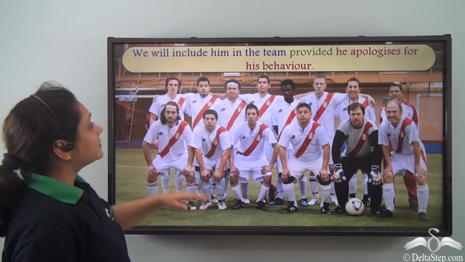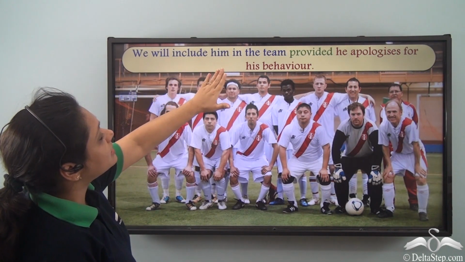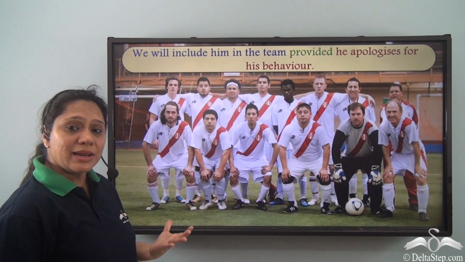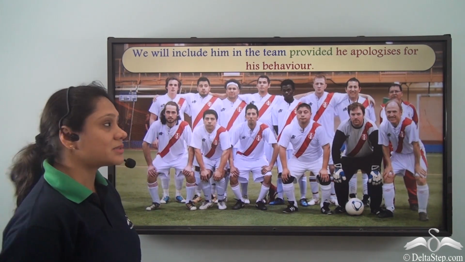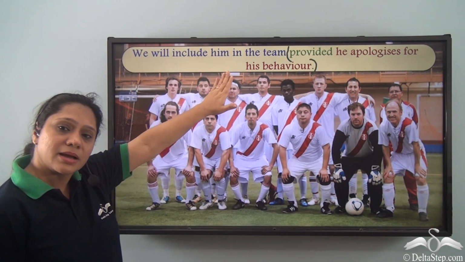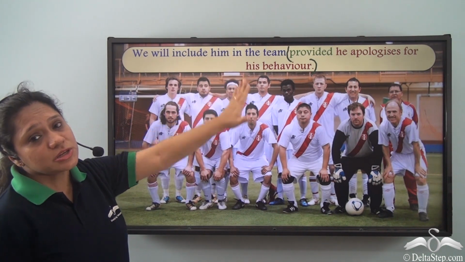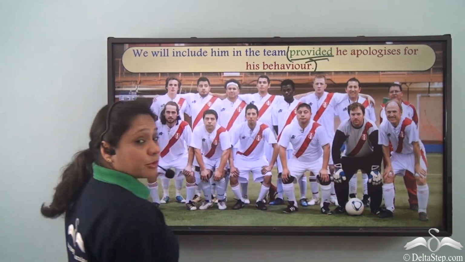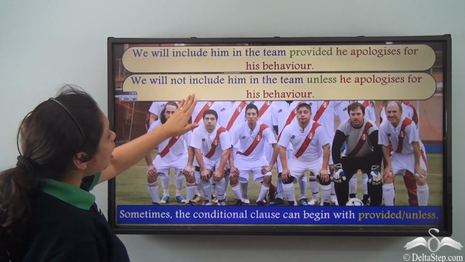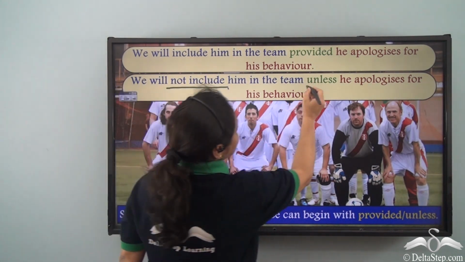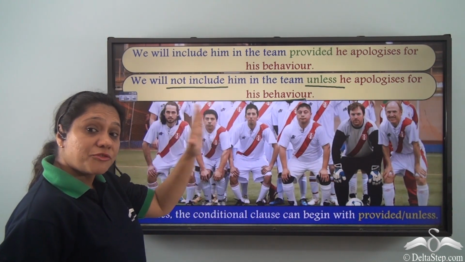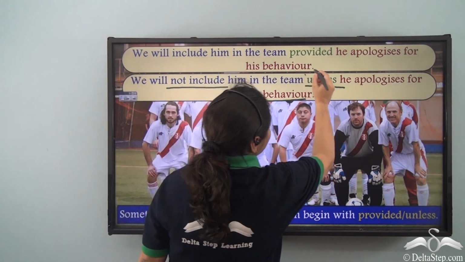What about this sentence? We will include him in the team provided he apologizes for his behavior. Now you will realize that this is another type of conditional sentence where provided he apologizes for his behavior is the condition. So here the conditional clause is starting with provided. Now we could have also written the same sentence as, we will not include him in the team unless he apologizes for his behavior. So this is another conditional sentence where the conditional clause is beginning with unless.